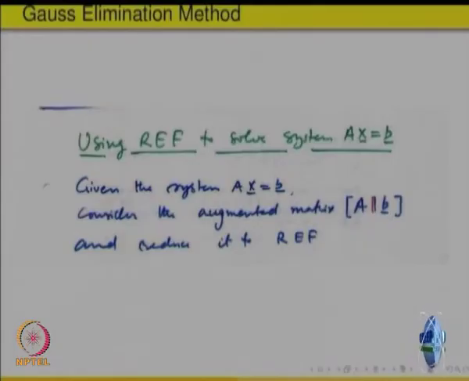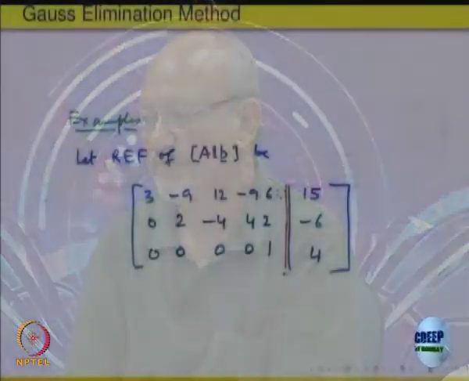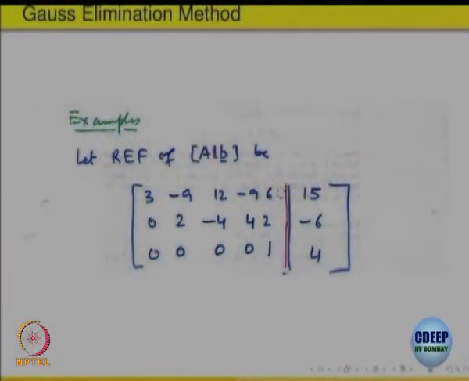So how do we use this row echelon form to solve a system of linear equations? We have a given system of linear equations, Ax is equal to b, right. Then we make the augmented matrix, because b is going to be important. This is a new matrix which has one more column added to it, and we reduce it to row echelon form, right. So let us give the video a break and try to solve this problem now, then we will see the solution. Look at the system where the augmented matrix is given.